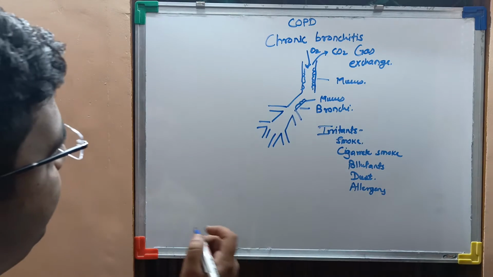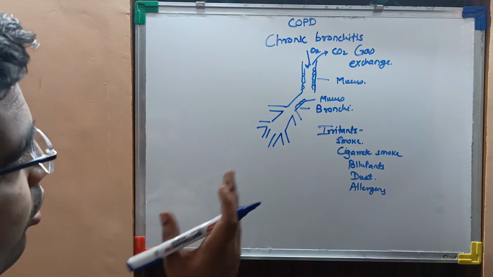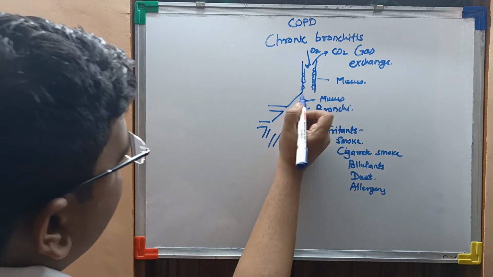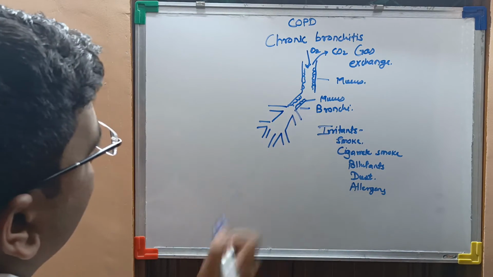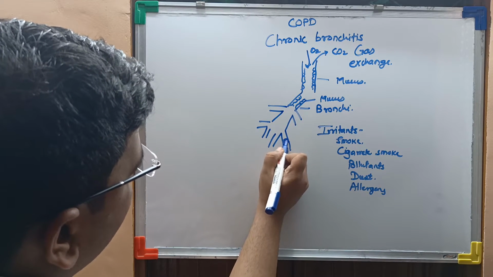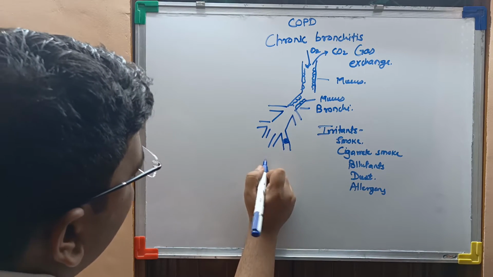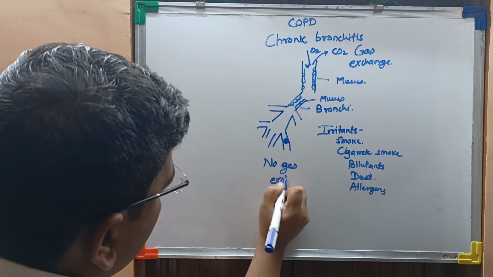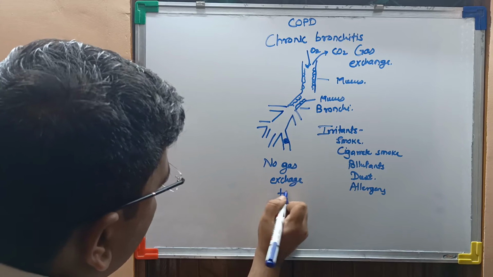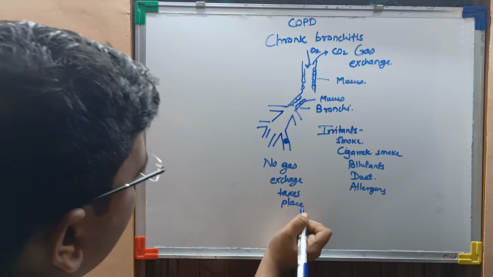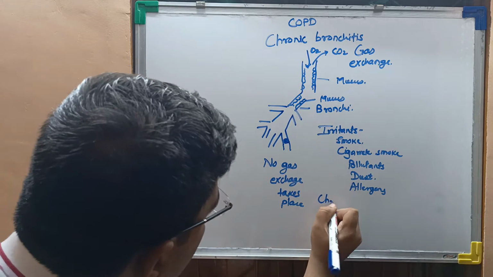So over a chronic period of time, because it is chronic bronchitis, there is excess production of mucus. After some time, there is a blockage over here, so no gas exchange takes place. This we call chronic bronchitis.